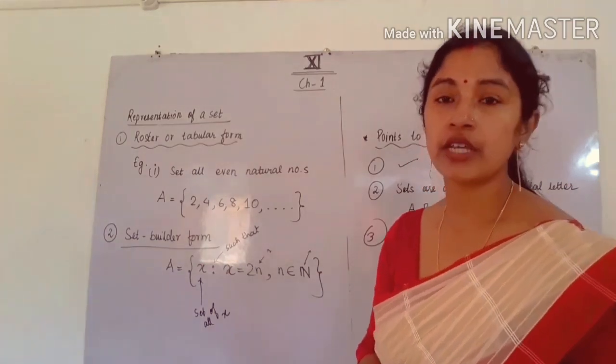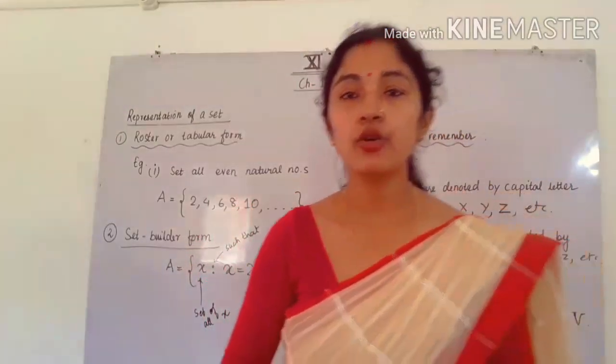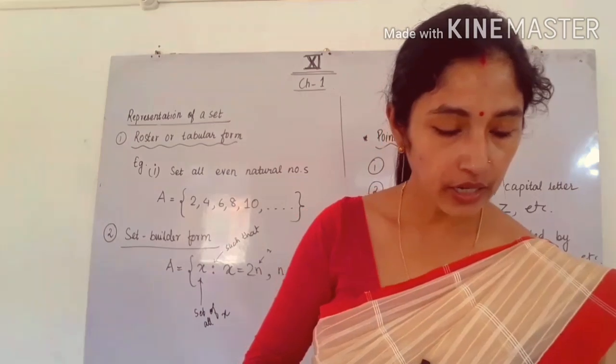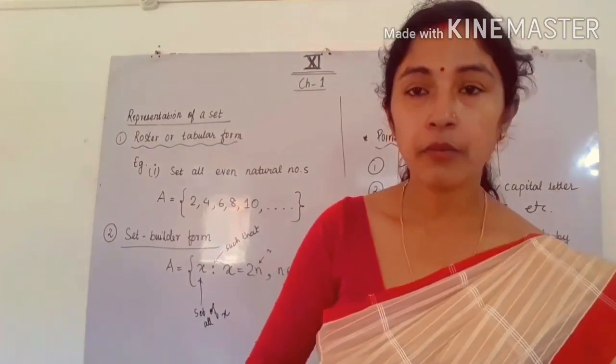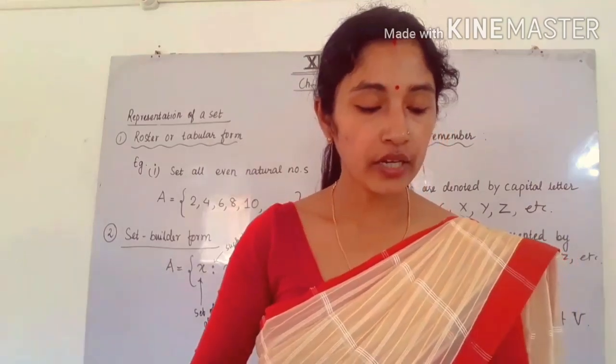So this is about set builder form and roster form. Now you can easily do exercise 1.1. Come to page number 4. There is question number 1 from exercise 1.1. It is written, which of the following are sets?